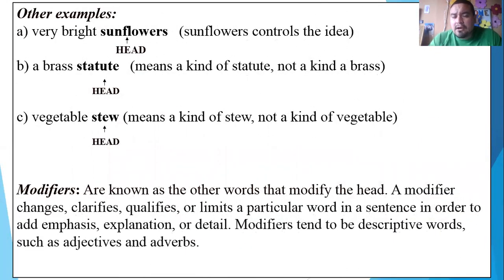Very bright sunflowers. Here, what's very bright? The sunflowers. So sunflowers is acting as the head of the sentence, the controlling idea of the sentence. Or a brass statue. We're not talking about what kind of brass, we're talking about what kind of statue. So statue here is the controlling idea or the head of the sentence. Vegetable stew, we're not talking about what kind of vegetable, we're talking about specifically what kind of stew. So the word stew is the head or the controlling idea of this sentence.